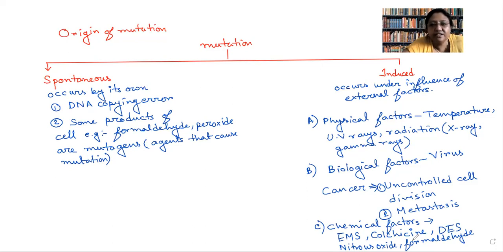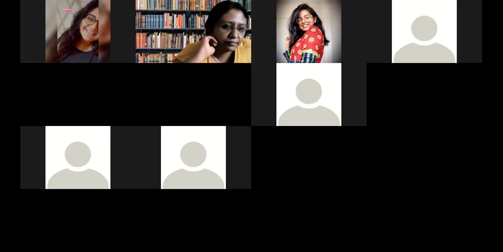Nowadays, we are much more dependent on processed food. Can anyone tell me what we mean by processed food? What is processed food? Ma'am, foods that have been altered in some way.